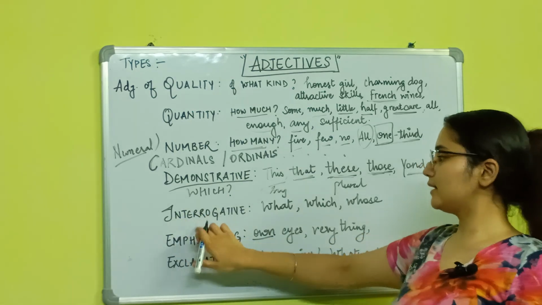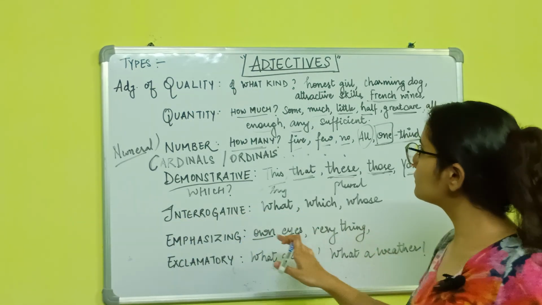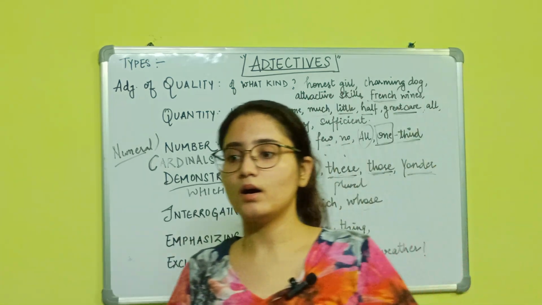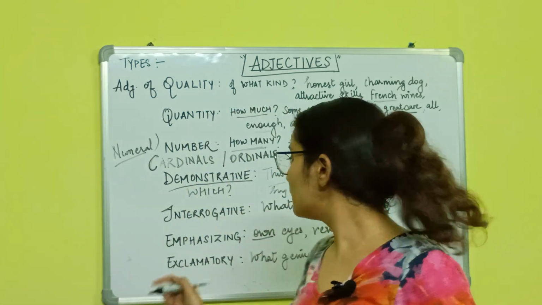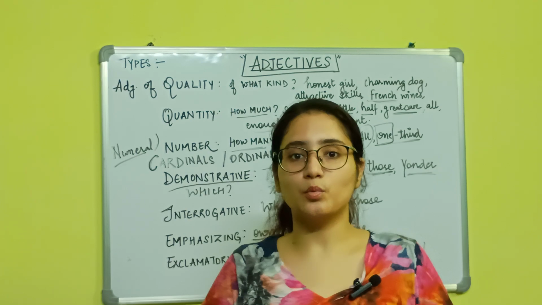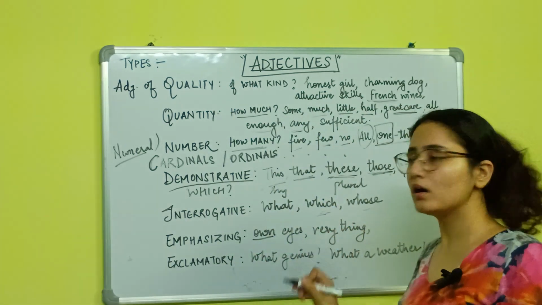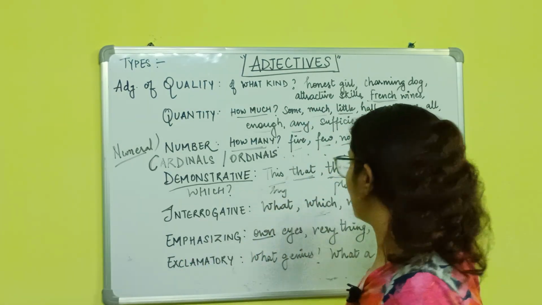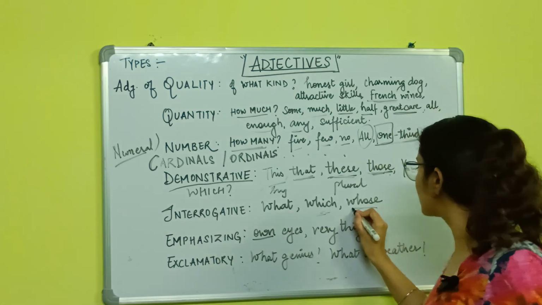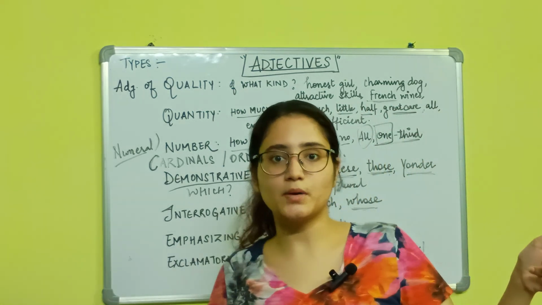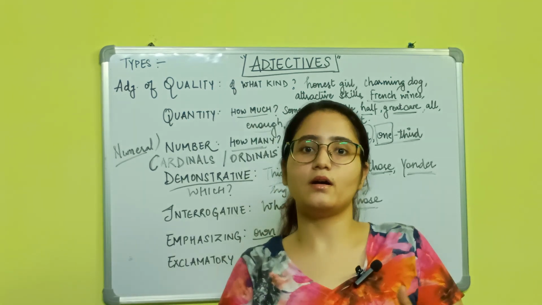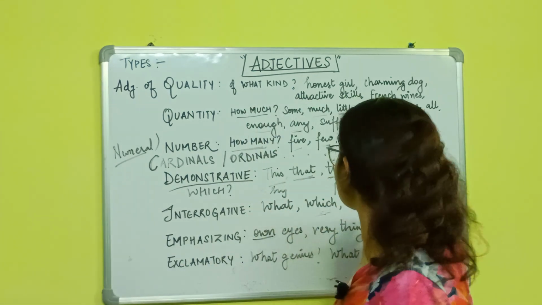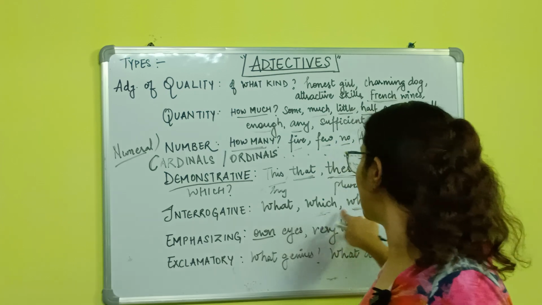Okay, and then comes the interrogative adjectives: what, which, whose. So whenever we are asking what is his name, right, we are asking a question and we are using the word what. And then, which of the books are you talking about, which book are you reading? I gave you the example before, if you remember. And then whose car is this which is parked in my lot, right? So whenever we are asking about the person, we are pointing out that noun. Using this in the interrogative tone, we use these adjectives, right?